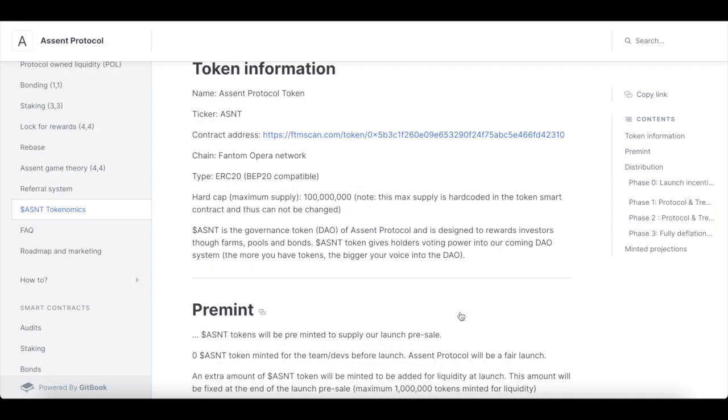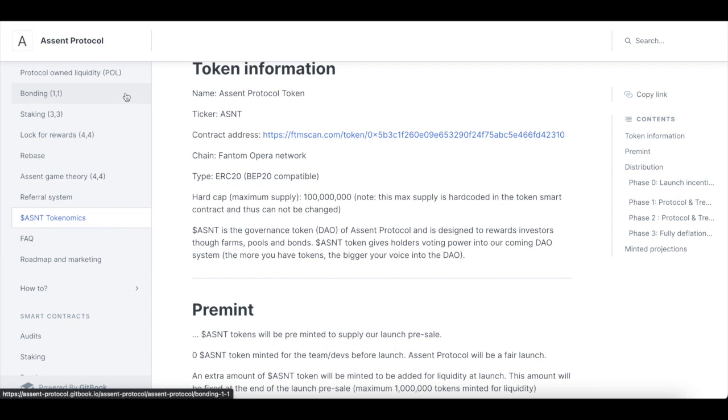Now, the good news is that we do have some information on the token, and this information can be received if you visit the Assent Protocol documents. It's also BEP20 compatible, so that's quite interesting. It's on the Fantom Opera network, and obviously we know what the native token is. It's the ASNT. Now, the maximum token cap is 100 million. It's quite interesting.